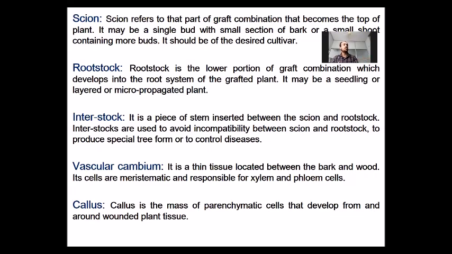First, this interstock will be grafted to the rootstock, then it will be grafted to the seed. Vascular cambium. Now, vascular cambium is an important portion of the plant. It is a tissue located between the bark and wood, and it is responsible for the production of xylem and phloem cells. Callus is a mass of cells that develops around the wounded plant tissue.